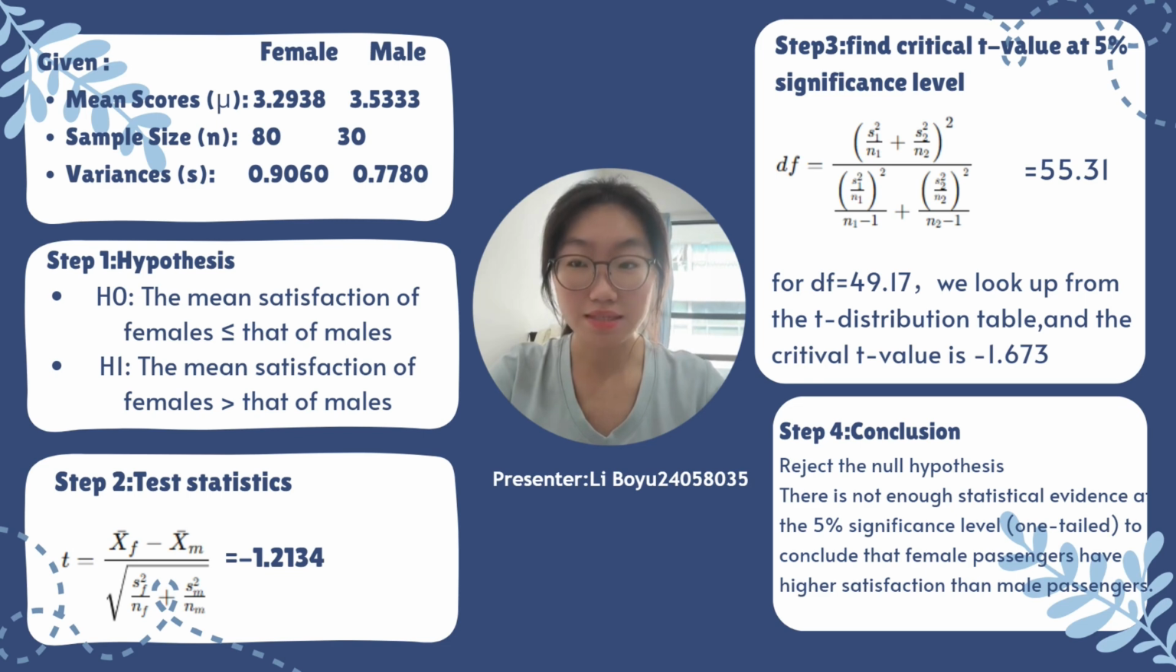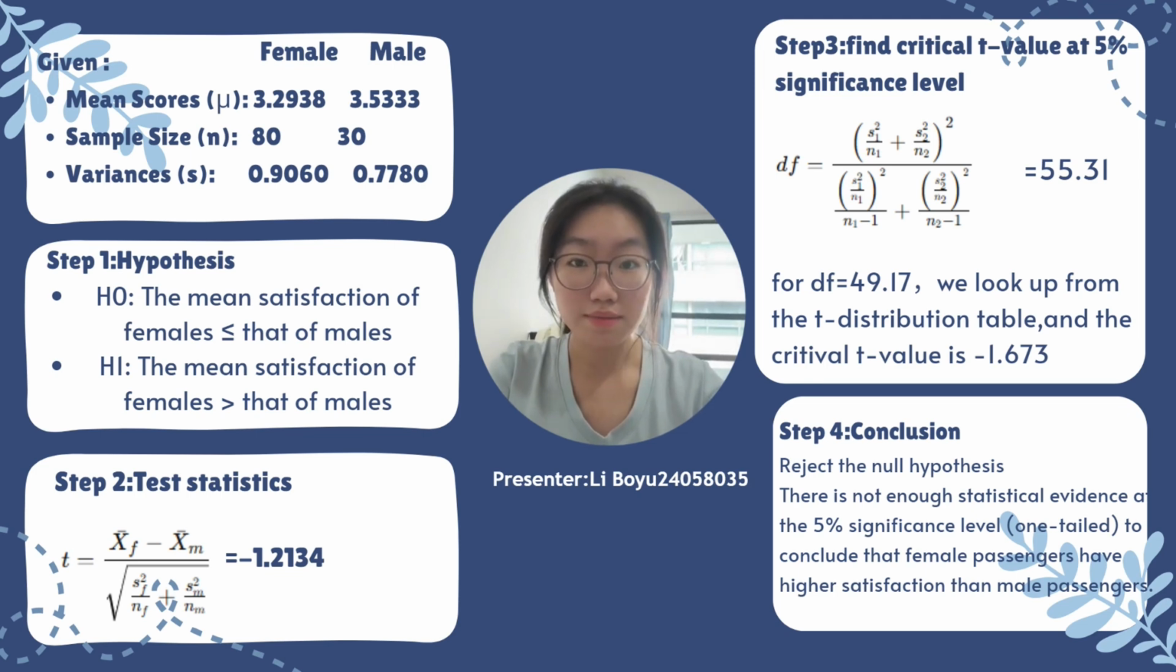I report on the statistical analysis process and conclusions regarding the difference in satisfaction between female passengers and male passengers based on dataset 6. In terms of samples, the sample size of female passengers is 80 and for male passengers is 30. Through preliminary calculations, we obtained that the variance of satisfaction for female passengers is 0.906 and for male passengers is 0.778. In terms of means, the mean for female is 3.2938 and for males is 3.5333.